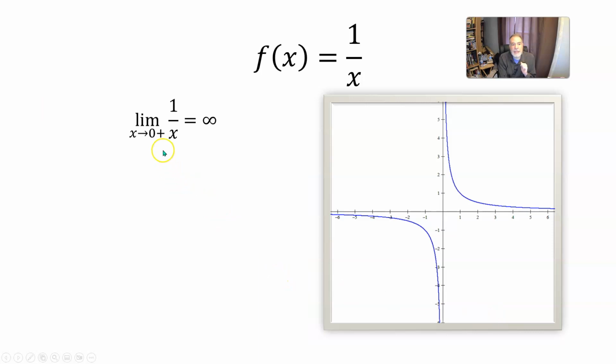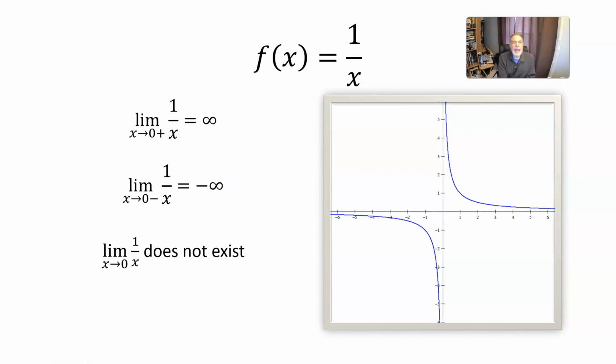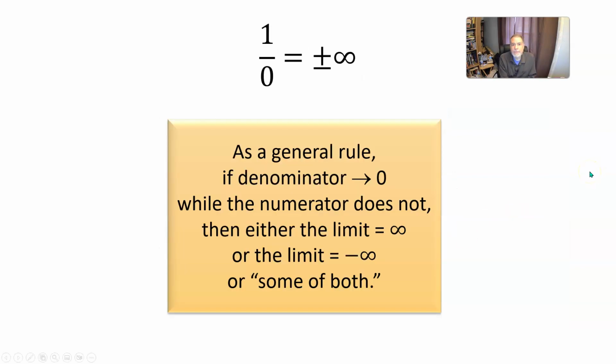So we can say the limit as x approaches 0 from the right is infinity, that is positive infinity. The limit as x approaches 0 from the left is negative infinity. And if we just had the limit as x approaches 0 without specifying which side, all we can say is that the limit just doesn't exist. So I could say 1 over 0 equals plus or minus infinity. And that's not really a precise, well-defined mathematical statement. That's really more a way of just